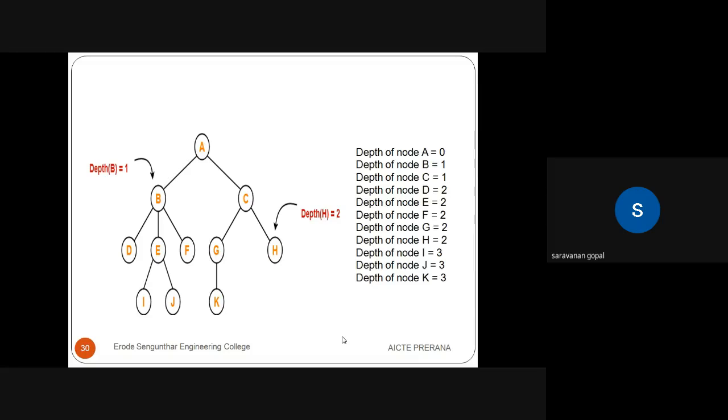Depth of that is 2, because we derive the depth from the root node. Then the depth of I, J, K, likewise, we can represent from the root node. So the depth of I, J, K is 3. So level is different, height is also different, depth is also different. These are the terminologies. Definitely they will ask this question from the GATE point of view. How you can measure the level, how you can measure the depth, degree, height, depth, level, degree and all.